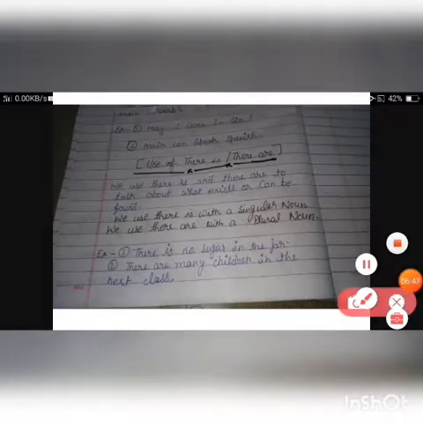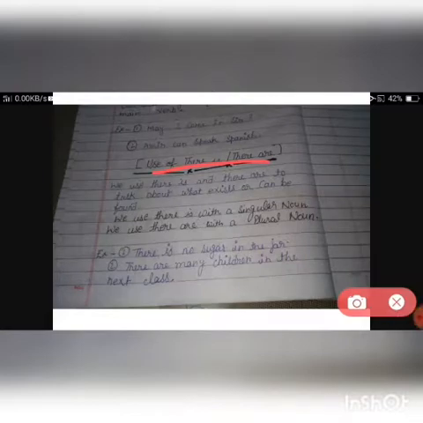Now next is the use of there is and there are. How will we use them? We use there is and there are to talk about what exists or can be found, what is there.